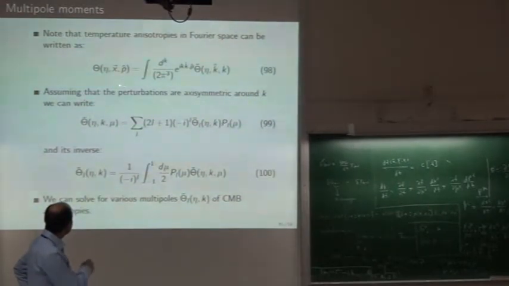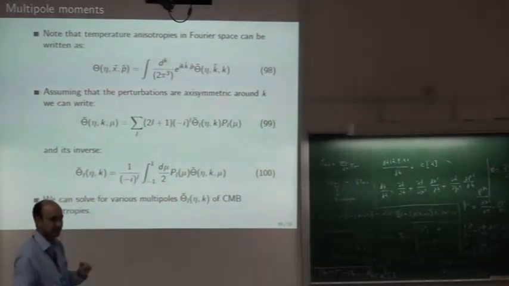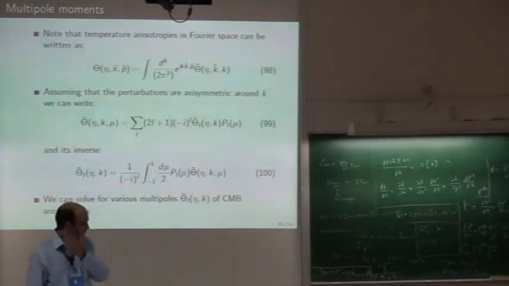You have a field Θ that depends on direction, position and time. Either you study its evolution directly, or you decompose it into multipoles and study the evolution of every multipole. You study how the monopole is growing or decaying, what is happening with the dipole, and what is happening with the higher multipoles.